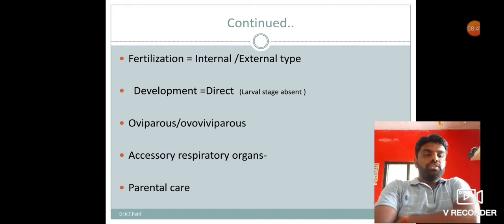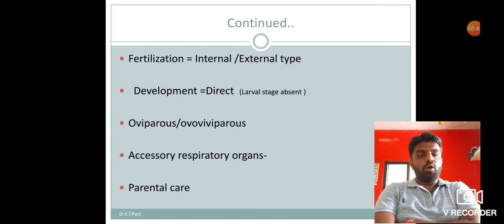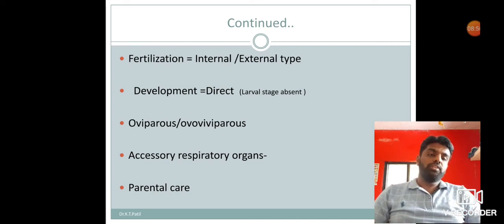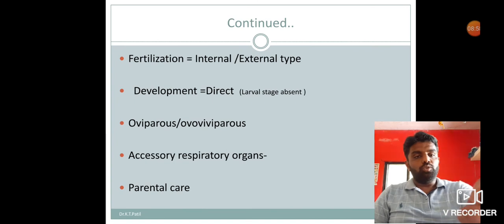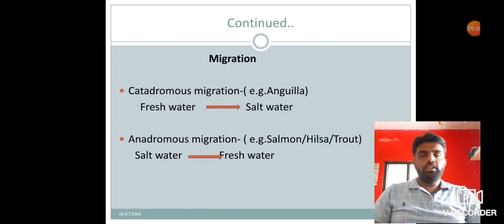Then in some fishes, parental care is also observed. They are very caring about their eggs as well as their young ones. This parental care is also found in amphibia as well as in higher animals. Then migrations. These are special features found in fishes. Fish migrate thousands of kilometers for searching for food, for searching for partners, for a good environment, as well as for spawning.